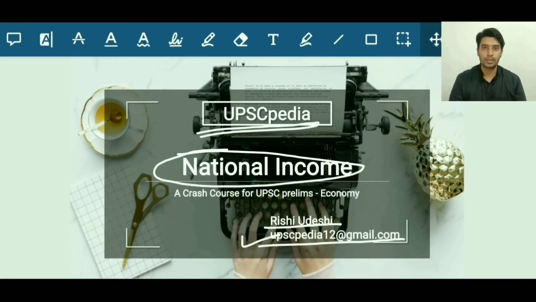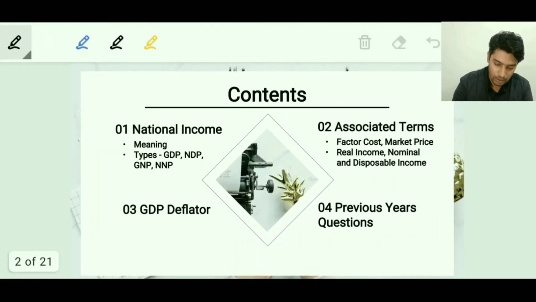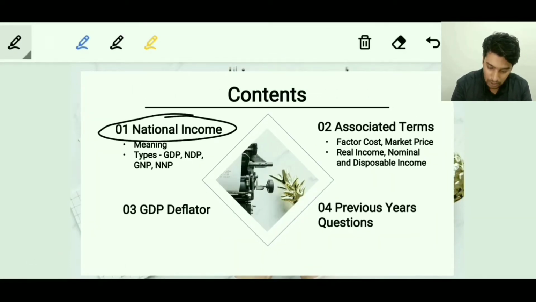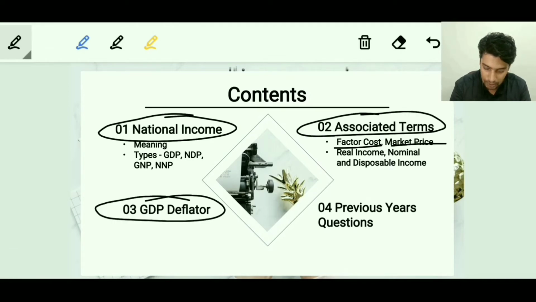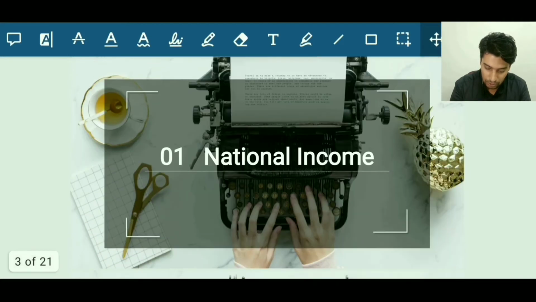Since this is a revision lecture, I'll be taking the liberty of assuming that you may already be aware of these topics, so I'll be touching on them not that much in detail. However, if you have any query on any of these topics, the detailed explanation on each of them is available on my channel UPSCpedia. The contents which we'll be dealing with are national income, associated terms that will include factor cost, market price and everything, GDP deflator, and the previous year's questions.